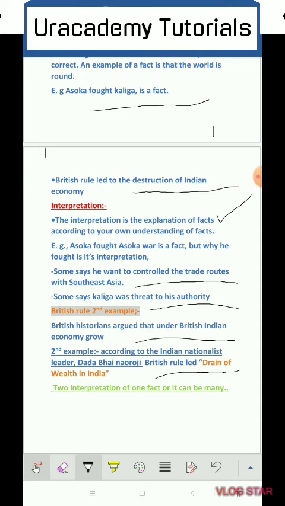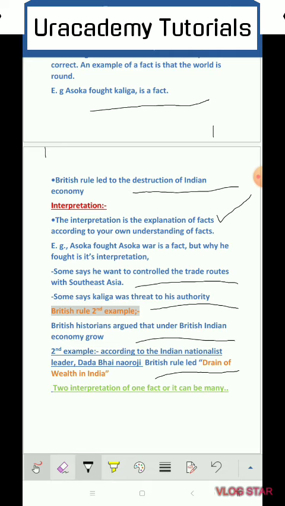So we have to understand that one fact is that British rule led to the destruction of the Indian economy. Another is its explanation: Britishers said no, under British rule the Indian economy grew, but Indian nationalists argued that under British rule a drain of wealth took place. It was Dadabhai Naoroji who wrote a book, Poverty and Un-British Rule in India, in which he mentions that the British led to the drain of wealth from India. So there are two interpretations of one fact.